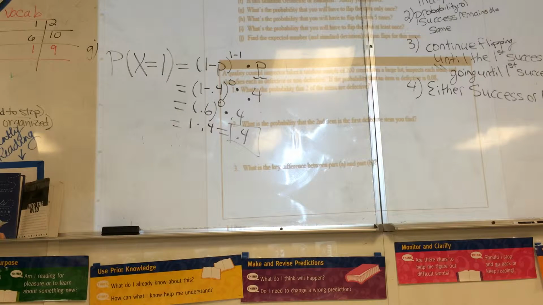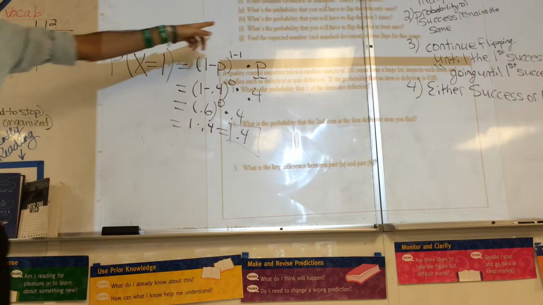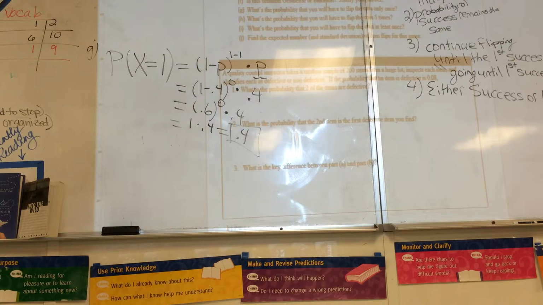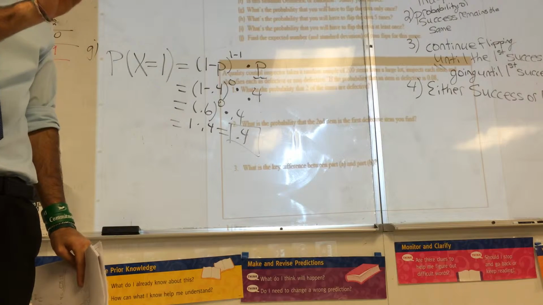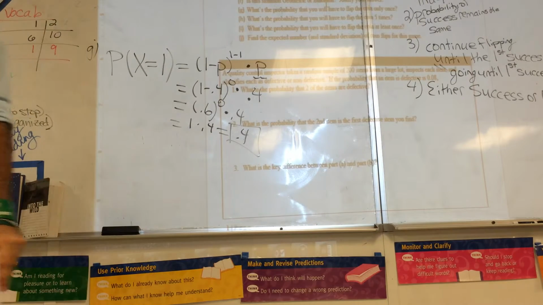No, I'm talking about I. We already did G. G's right here. I is 1. The probability of flipping at least once is 1. You have to flip once to get a head. You've got to flip at least once to get a head. You gotta flip. Questions? Like logically, that should make sense.